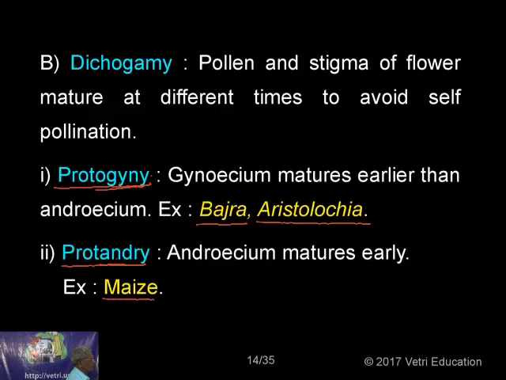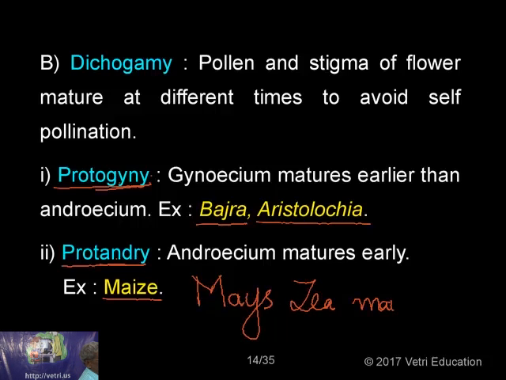Then maize you have as an example for protandry. The botanical name is Zea mays. This is the binomial for maize. It's called Zea mays. Okay, right.